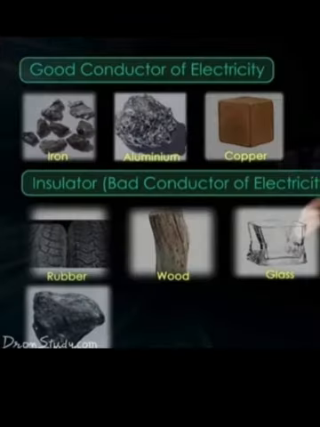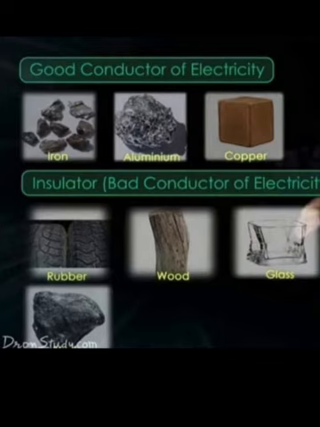You all know that metals are good conductors of electricity, right? What is meant by good conductors of electricity? And some materials are bad conductors of electricity. They are known as insulators. Conductors and insulators. What do you mean by conductors? They are good conductors of electricity. What are insulators? They are bad conductors of electricity.